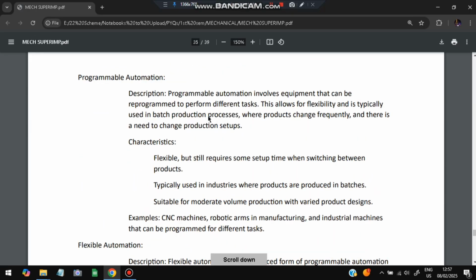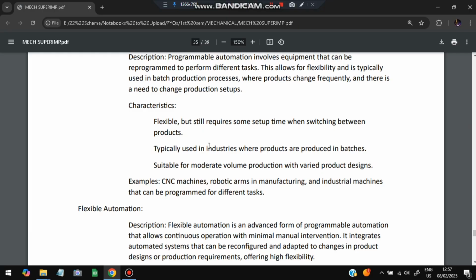Second is programmable automation. It can be reprogrammed for different tasks, and it is used where products change frequently. The characteristics are that it is flexible, used in industries where products are produced in batches, and suitable for moderate volume production.